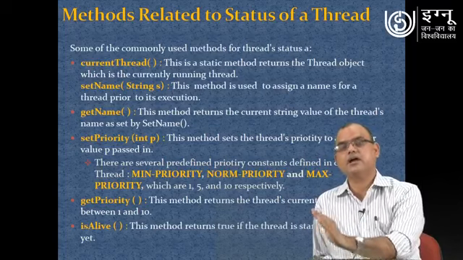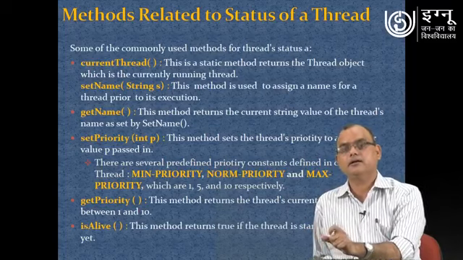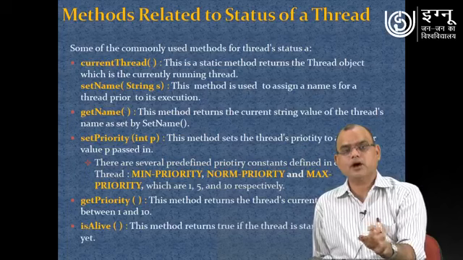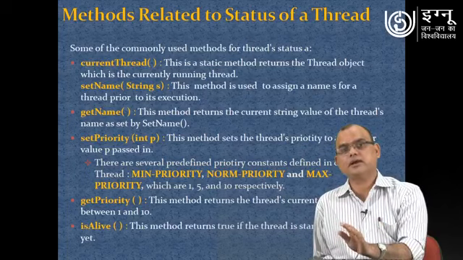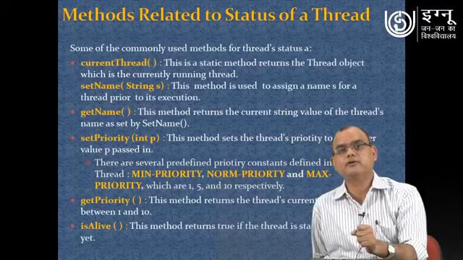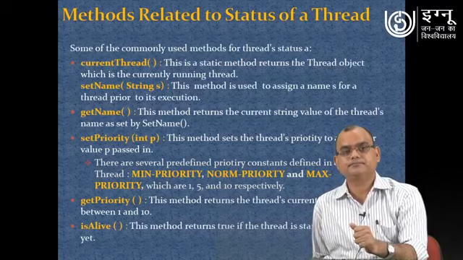The thread with higher priority will get preference over the one with less priority. So on the basis of priority, you can also decide the order of execution of different threads in your multi-threaded programming practice.